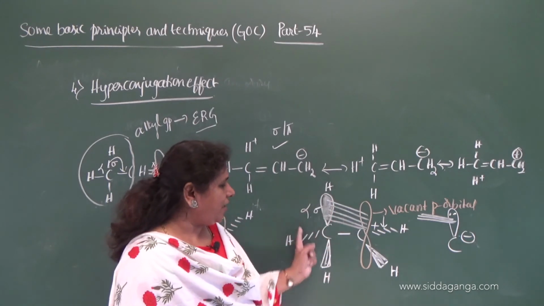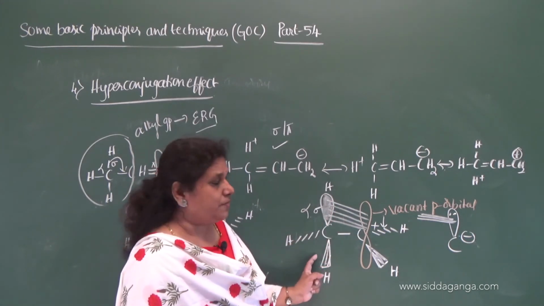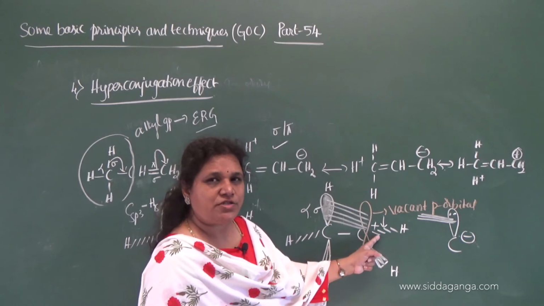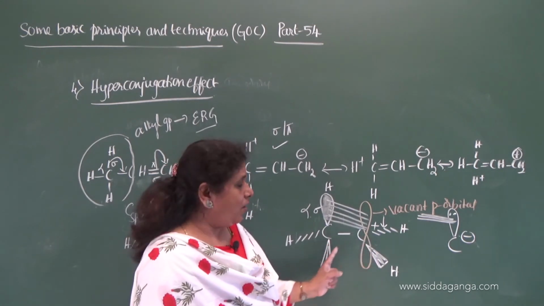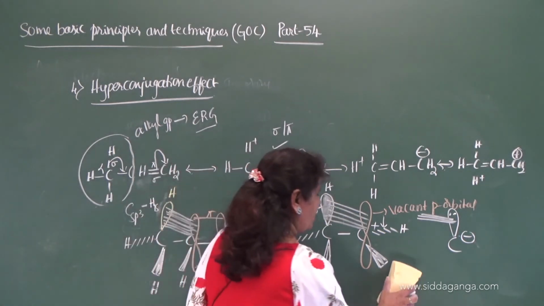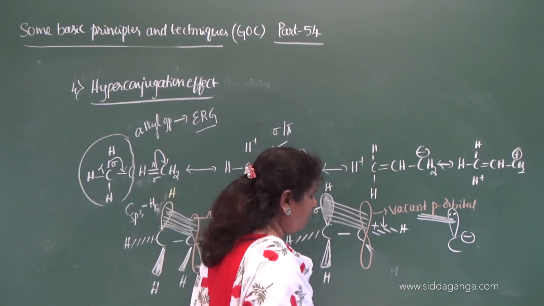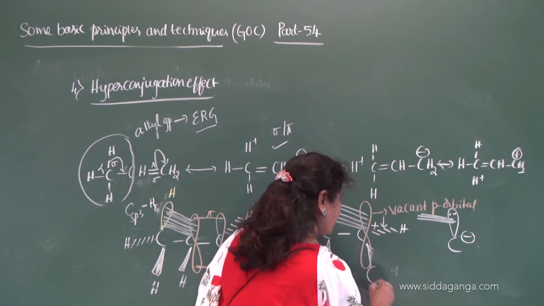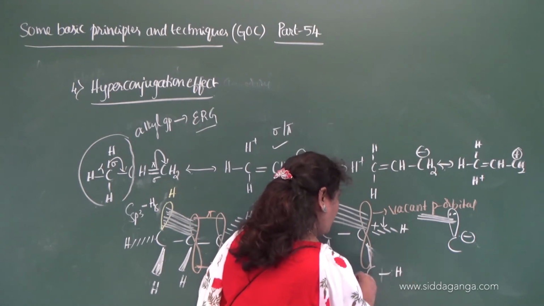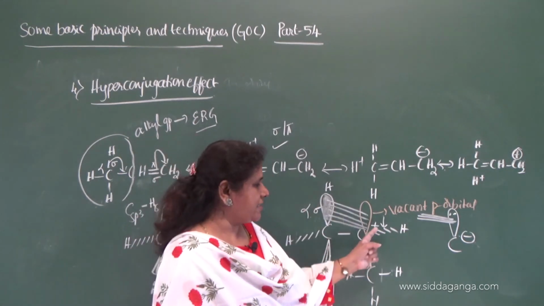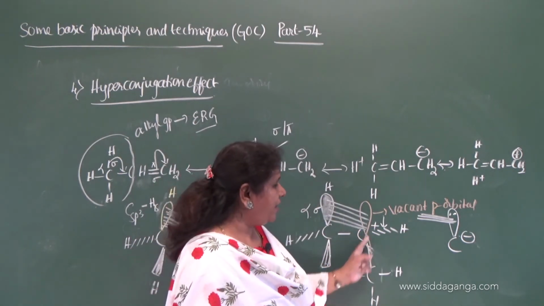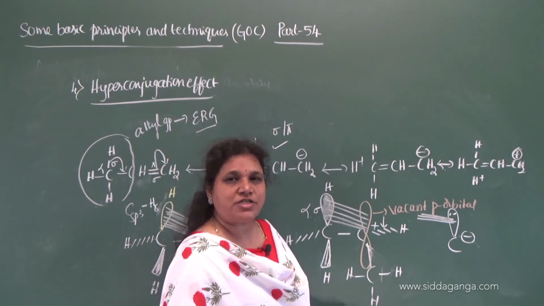So with 3 alpha CH bonds, it diminishes the positive charge. But if one more hydrogen is replaced by one more methyl group, so for example here, if one more methyl group is attached to the cation, that is the carbocation, further diminishing of the positive charge takes place.